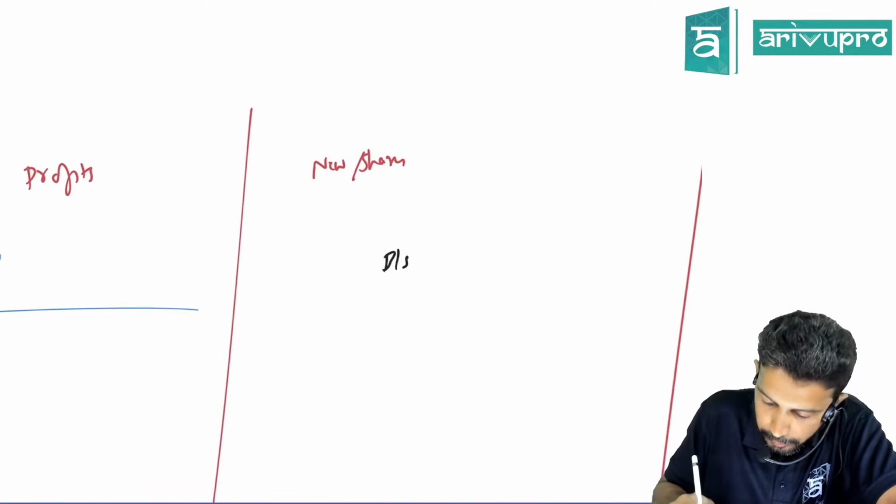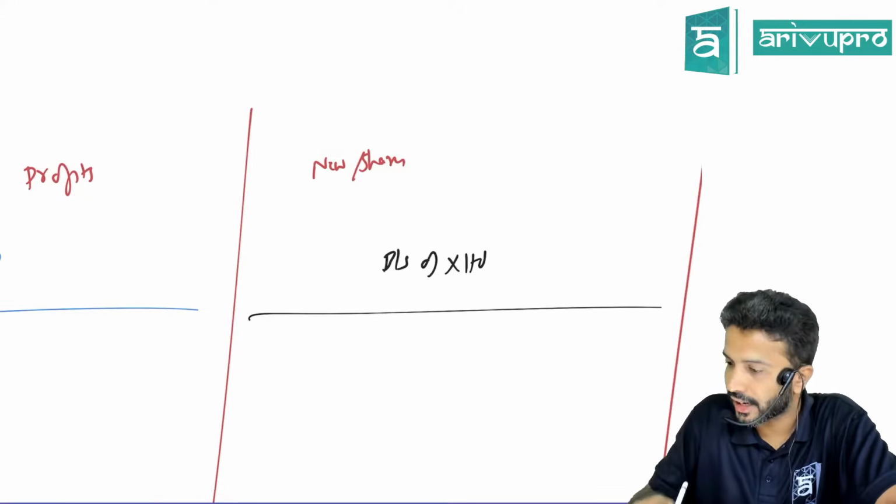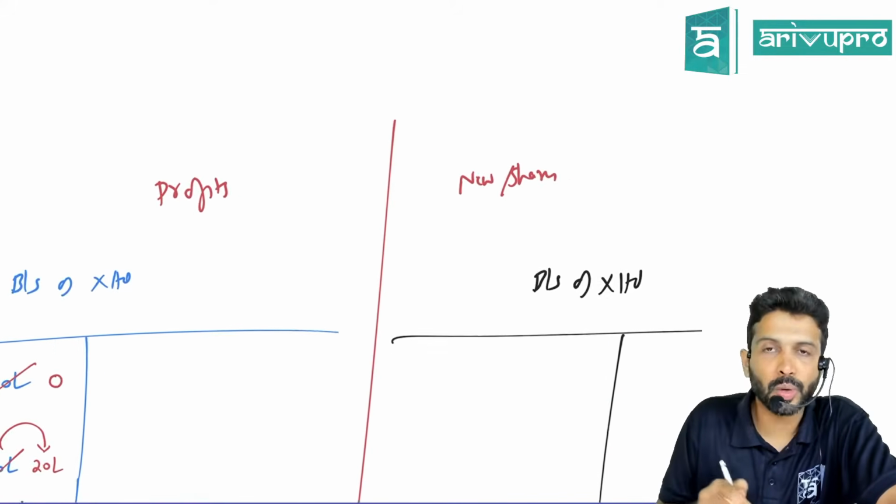Same thing. Balance sheet of X Limited. I'm taking the second method now. So the first was a method what, sir?